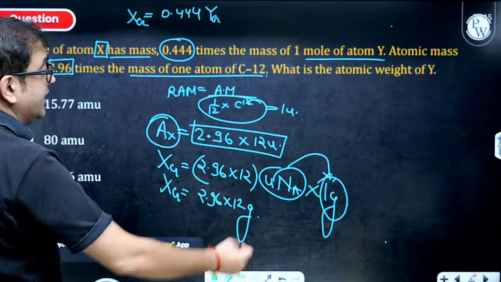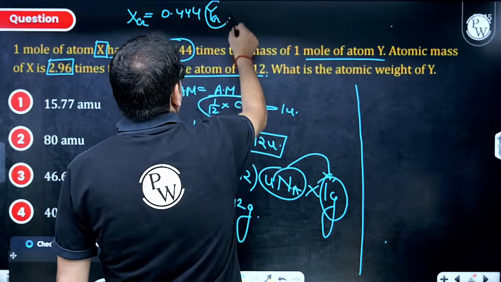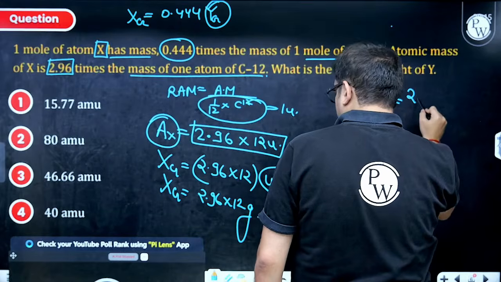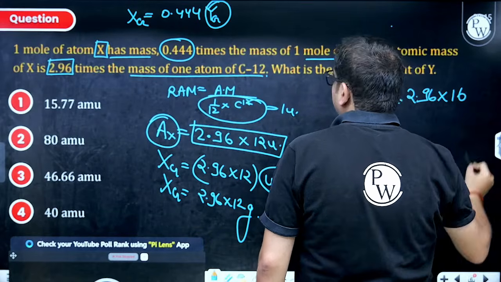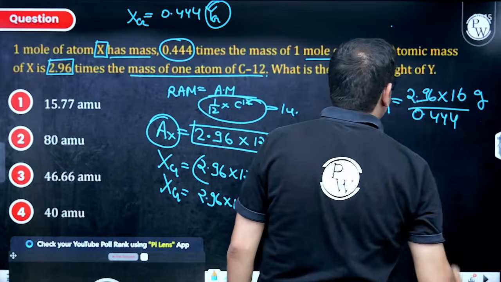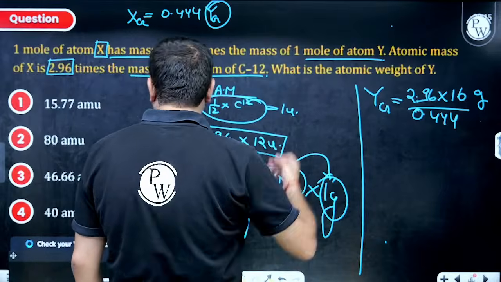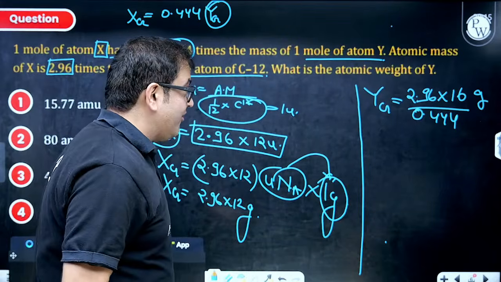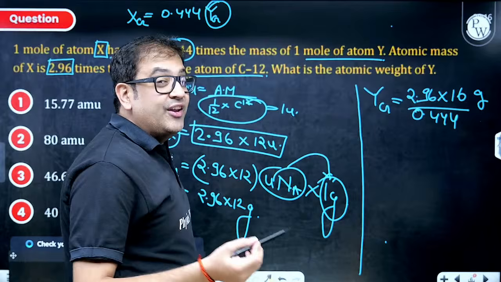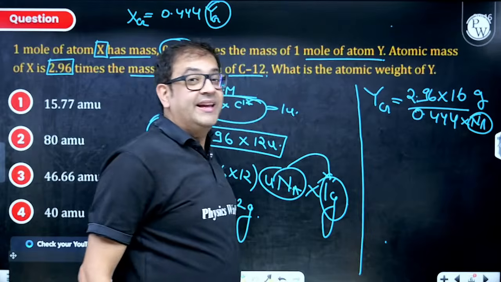Now what do I need to find? I need to find the atomic mass of Y. So let us calculate the gram atomic mass of Y. Gram atomic mass of Y will be gram atomic mass of X, which is 2.96 into 12 gram, upon this value, which is 0.444. But sir, this is the mass of 1 mole. So the mass of one atom will be in U. And we definitely know the relationship between 1 gram and 1 U. Sir, if I divide this by Avogadro's number, I will get my value.